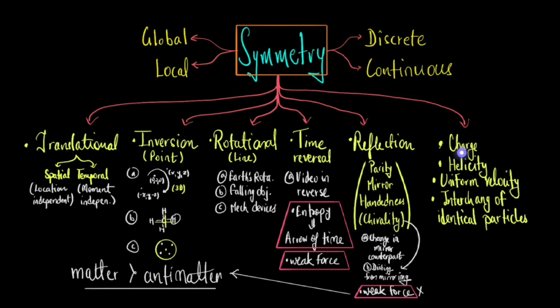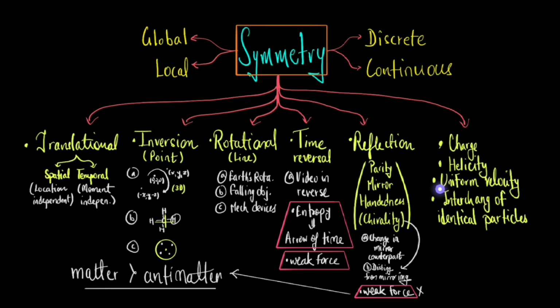So there is charge symmetry, which speaks of invariance of physical laws under transformation of particles to their corresponding antiparticles, for example electron to a positron. And then there is helicity symmetry, which is the invariance related to the spin direction relative to the direction of motion of particles. As noted with neutrinos, this can be broken for certain particles by the weak force.